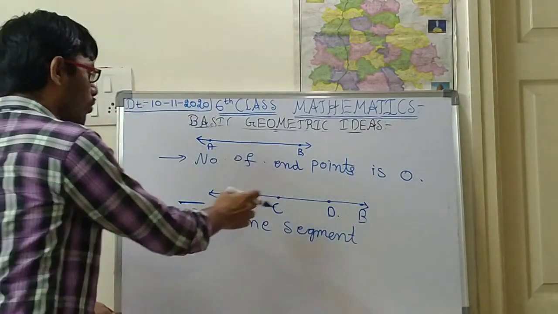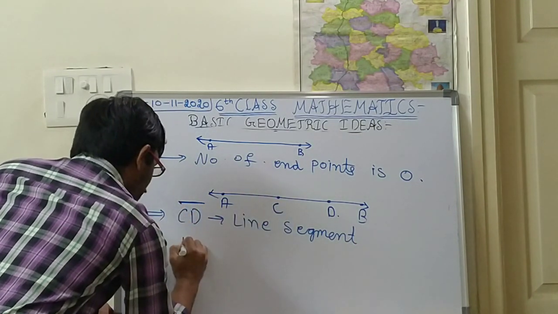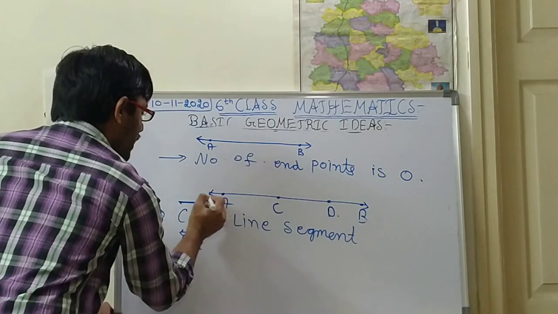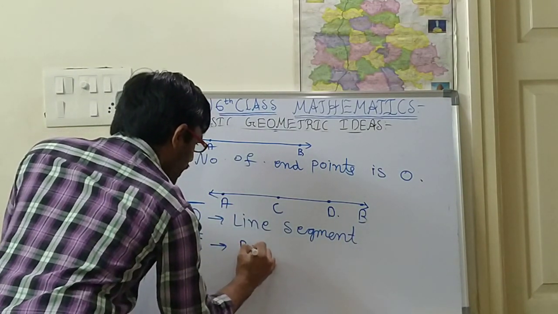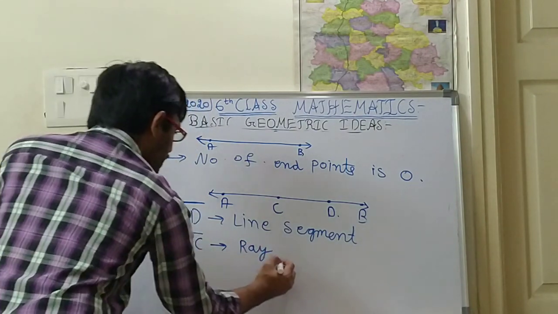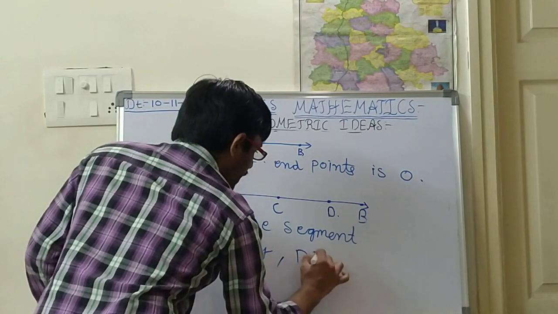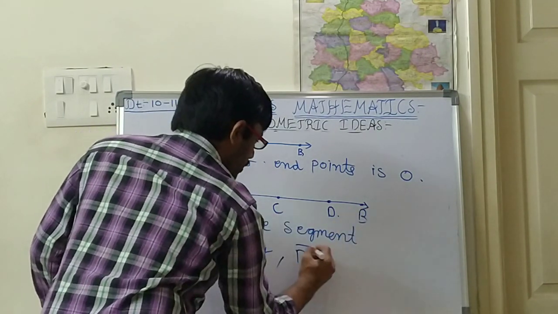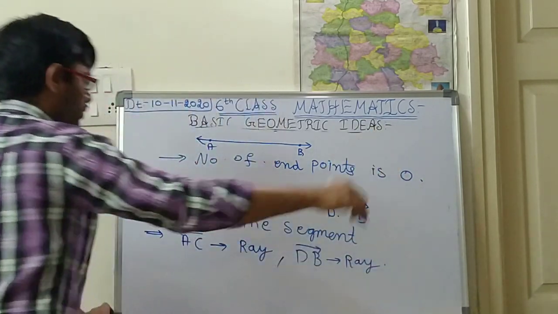And what are the rays? AC ray is there. Here A is extending, so on this side I am extending. So ray AC is one of the rays. And next, DB ray. On the B side it is extending. So DB is one of the rays. Like this you mention, children.